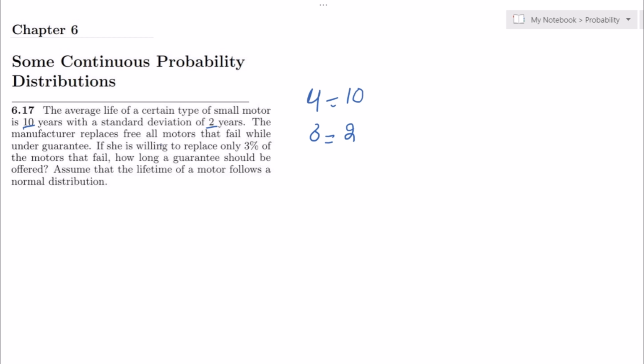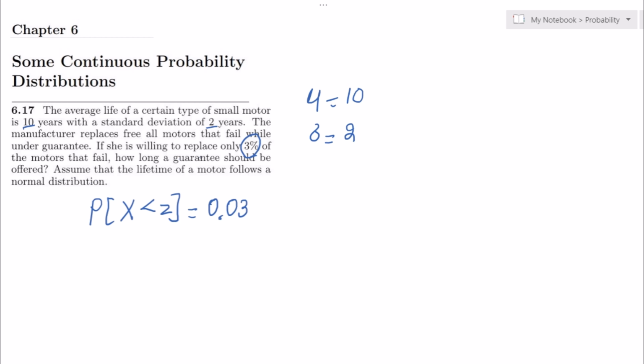The manufacturer replaces free all motors that fail while under guarantee. If she is willing to replace only 3% of the motors that fail, how long a guarantee should be offered? Okay, this 3% is the probability. Let me have here z, which is the similar one as that of x but in the z domain, and the probability it has is 0.03 because of this 3%.